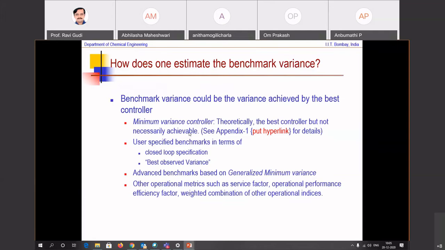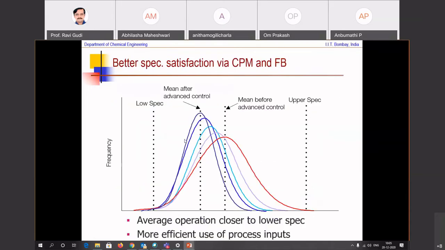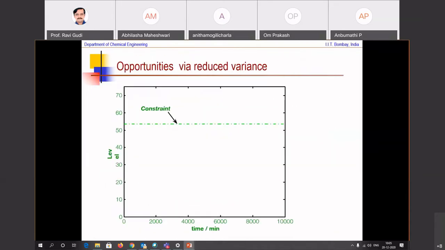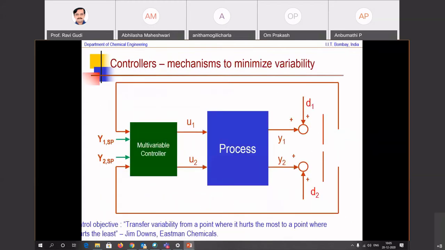Okay. What does the minimum variance controller do? Let me go back here. This definition that we talked about here is transferring variability from a point where it hurts the most to a point where it hurts the least. So there is variation here in the output Y. It gets transferred to the inputs U.